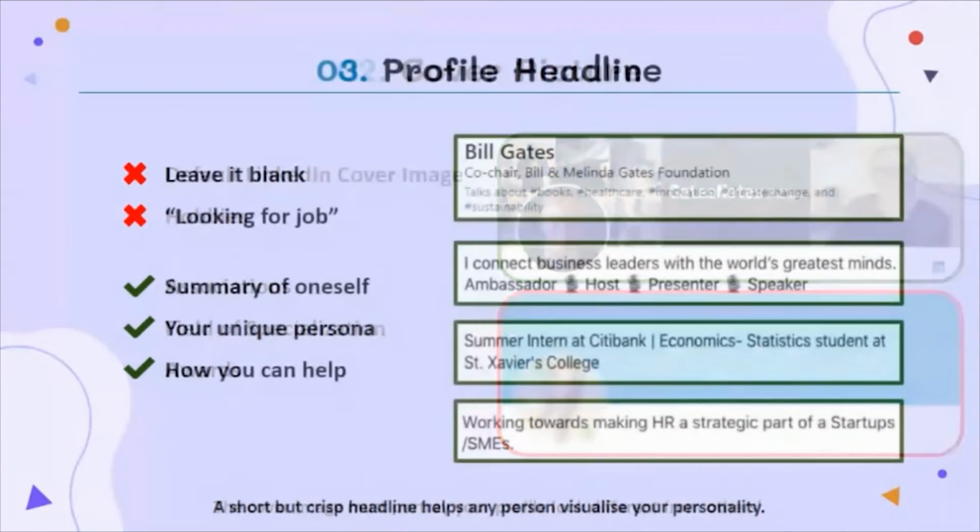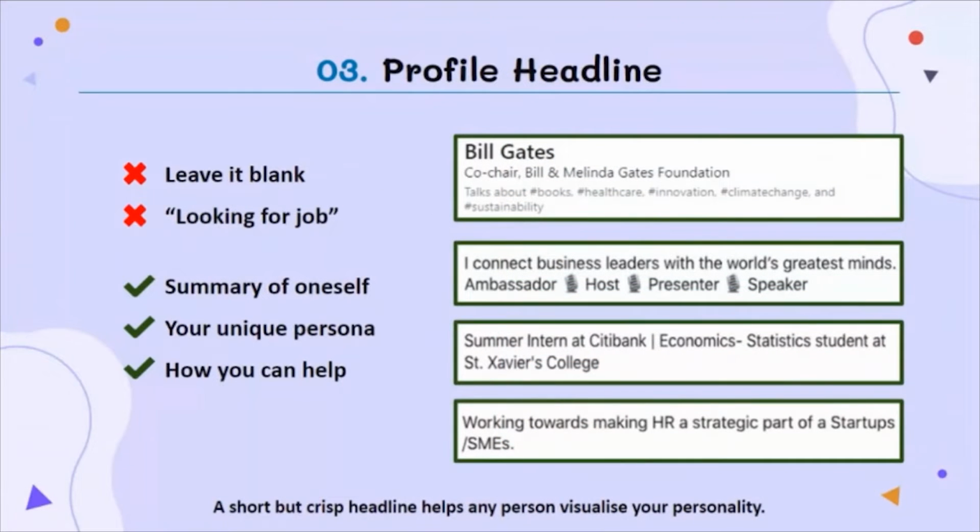Next slide. The next thing you want to do is to look at your headline. Your headline is a piece of text that comes below your name. You have to see that as the title of an ad. It's how you draw people into your profile and make them want to read more about you. Now, by default, LinkedIn uses a job title there. There's nothing wrong with that, but sometimes that can be a little bit boring, like marketing assistant or studying in some college, and so on.